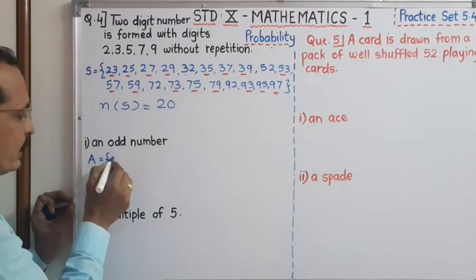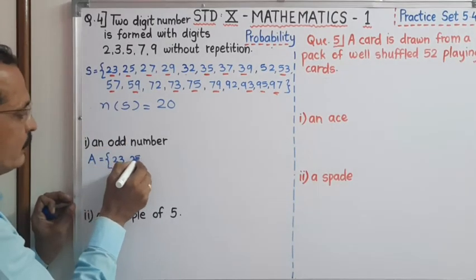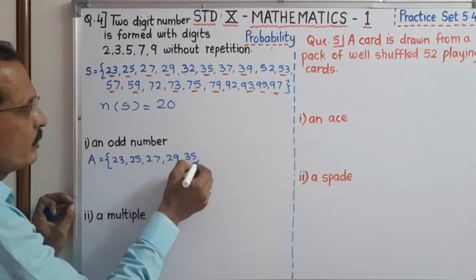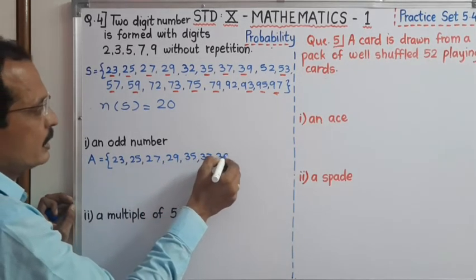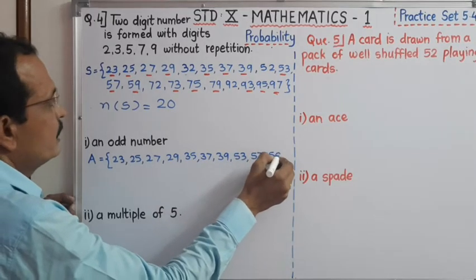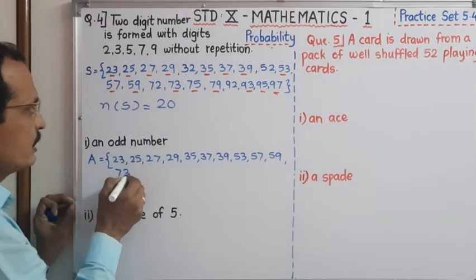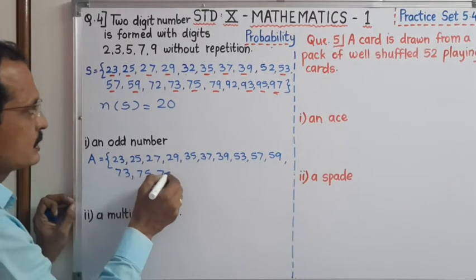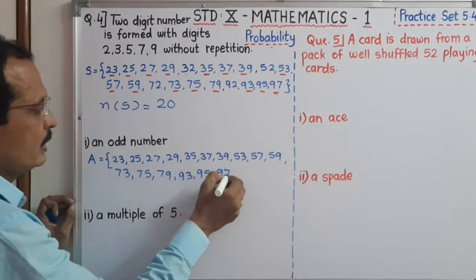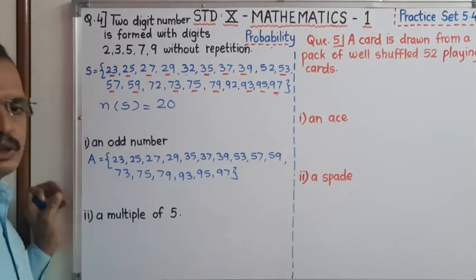Therefore, we have to write 23, 25, 27, 29, 35, 37, 39, 53, 57, 59, 73, 75, 79, 93, 95, 97.